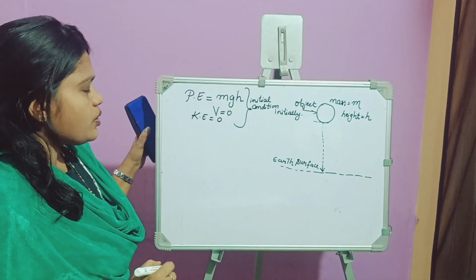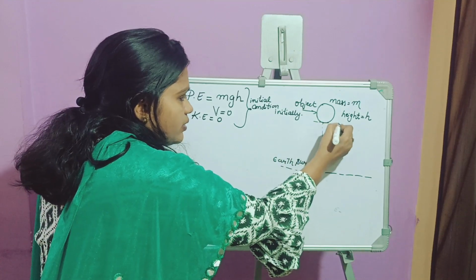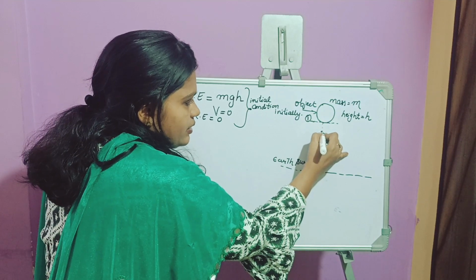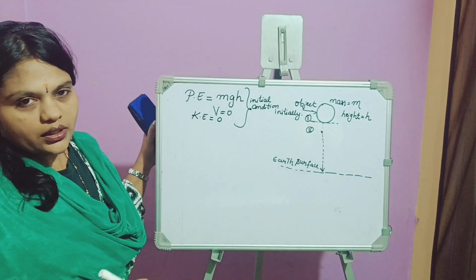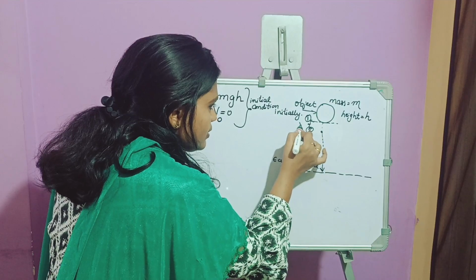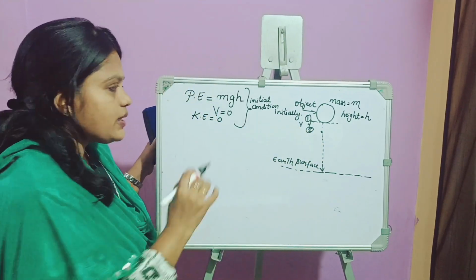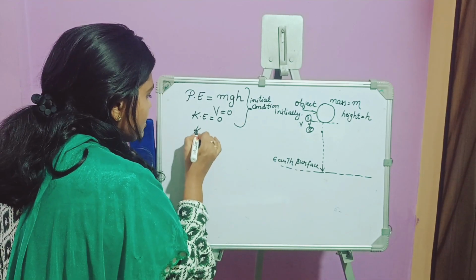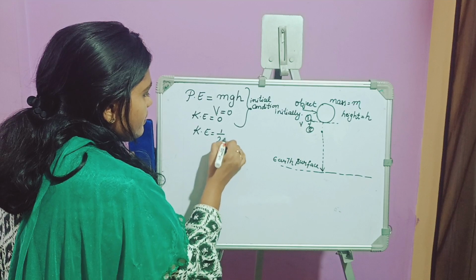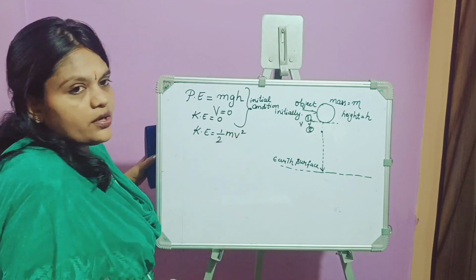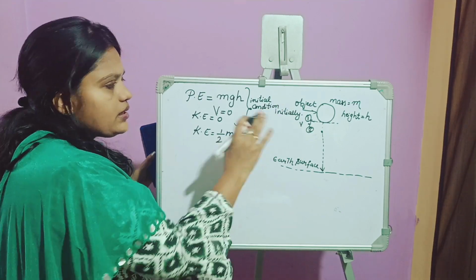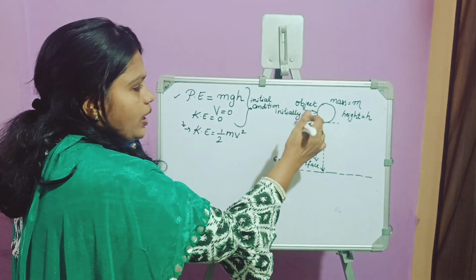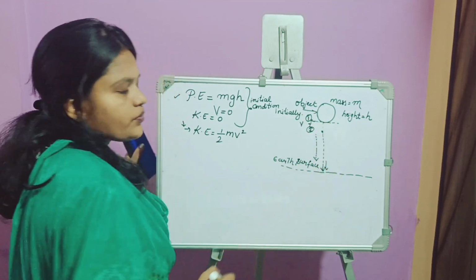Further, if we continue this fall, say if I take this as position number 1, the object comes near position 2. In this gap there is some velocity for this object. So at point 2, kinetic energy will be there. It is given by half m v square, where v is the velocity of the object and m is the mass of the object.